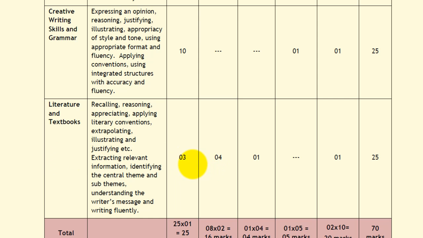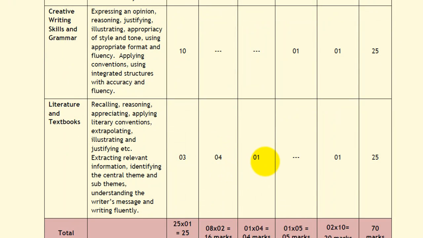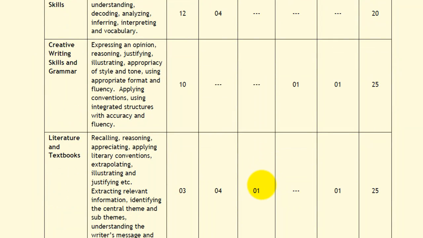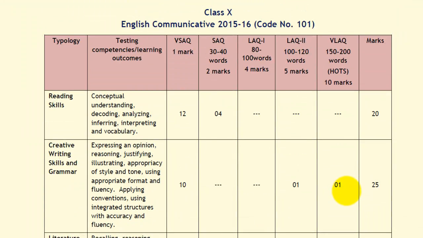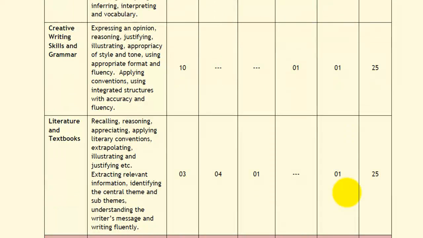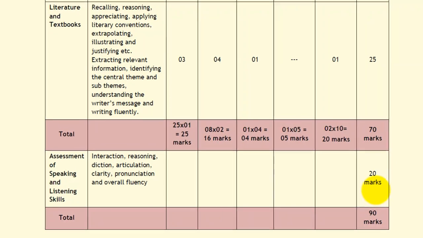The next section, literature and textbooks. There will be 3 1-marker questions. Then there will be 4 short answer questions of 2 marks each. There will be 1 long answer type question which has to be written in 80 to 100 words which carries 4 marks. And then there will be 1 very long answer question which has to be attempted in 150 to 200 words and carries 10 marks. Total weightage is 25. Assessment of speaking and listening skills will carry 20 marks.